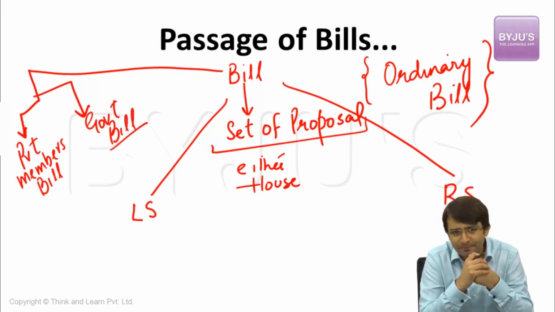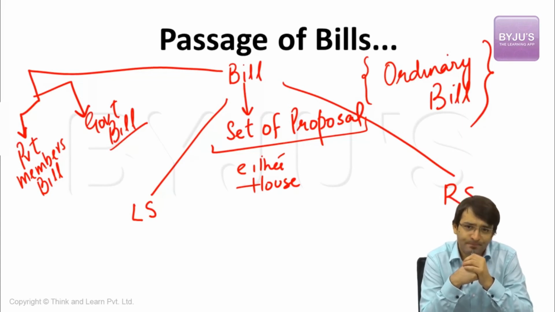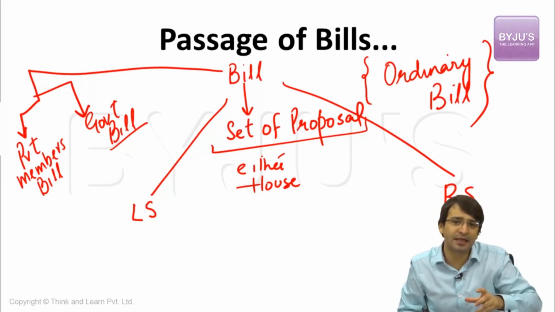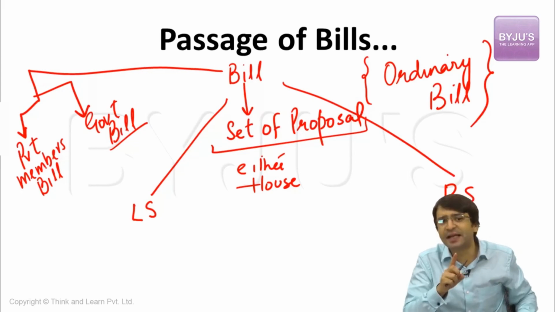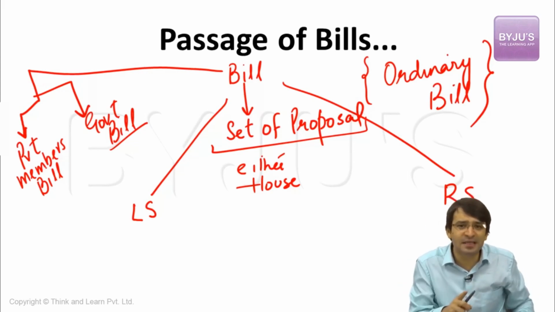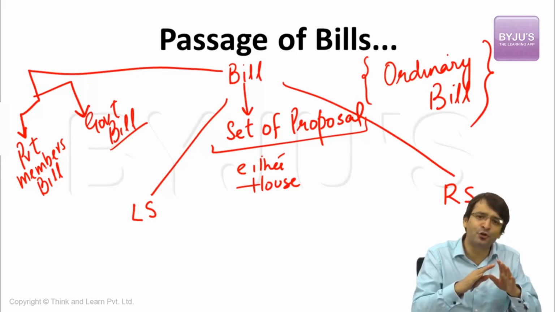What is a government bill? A government bill is a bill which is introduced in the parliament by a minister, and a private member's bill is a bill which is introduced by a non-minister. That means even if LK Advani introduces a bill in the parliament, it will be a private member's bill. Why? Because LK Advani is a member of the ruling party, but he is not a minister. A bill introduced by a minister is a government bill. A bill introduced by a non-minister is a private member's bill.